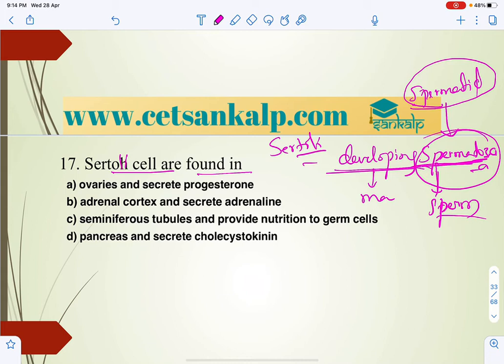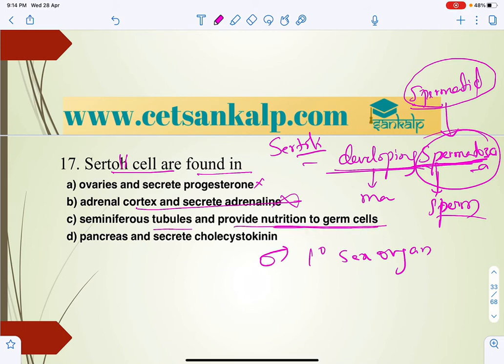Sertoli cells are found in ovaries and secrete progesterone. No, that is not generally present in the female reproductive structure, or you can say the primary sex organ. In the case of the male primary sex organ, this can be seen. Adrenal cortex and secrete adrenaline. No, that is wrong. Seminiferous tubules provide nutrition to the germ cells. That is one of the developing stages of the spermatozoa, or you can say the sperm. So that is the answer.